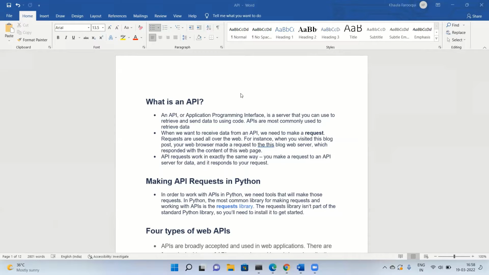In this session, we'll be discussing APIs. As discussed already by Kishore, what is an API? It's an application programming interface. It's a server that you can use to retrieve and send data using code. APIs are most commonly used to retrieve data.